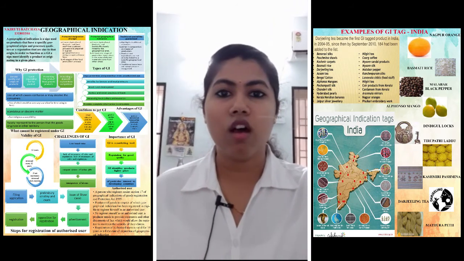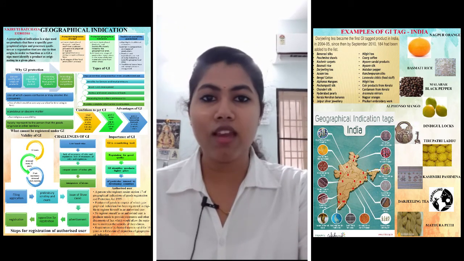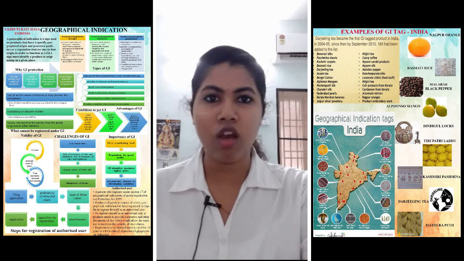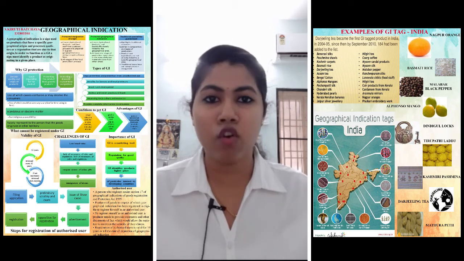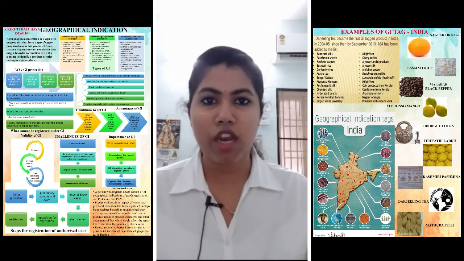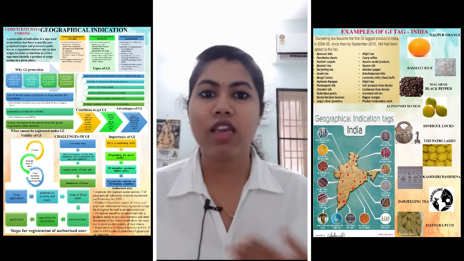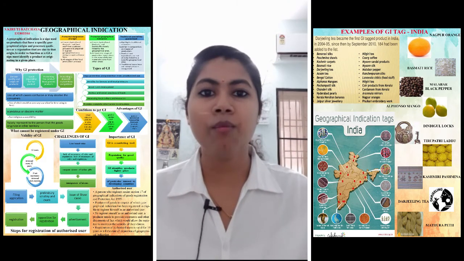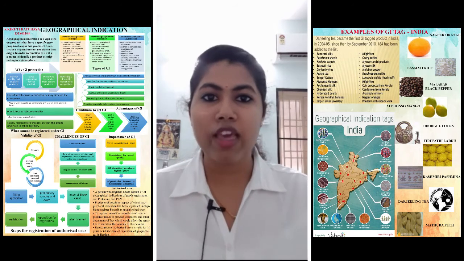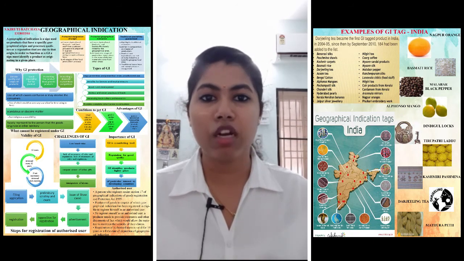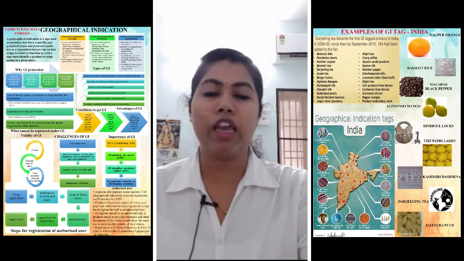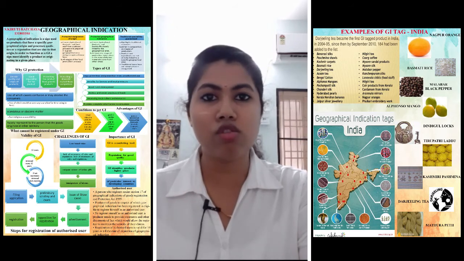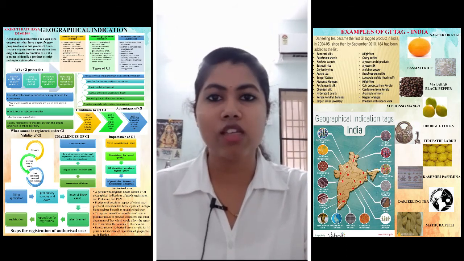So why is this GI important? This geographical indication is actually a marketing tool. Whenever a product is tagged as a GI, as I said before, it is of good quality. So this good quality, this adjective, will be used as a marketing tool, and hence it gains the reputation for this particular quality. And this geographical indication identifies the products and increases the price of that particular product, and therefore it becomes of particular interest for the developing countries, because these developing countries have to gain economic development through all these sources of economic. So this GI tag is very important.